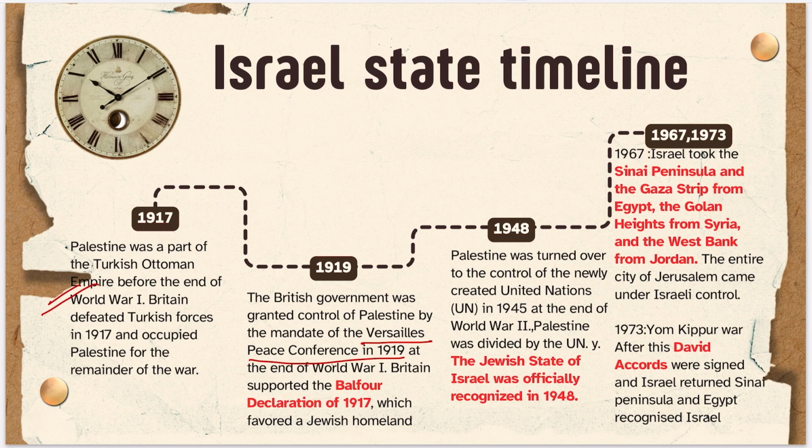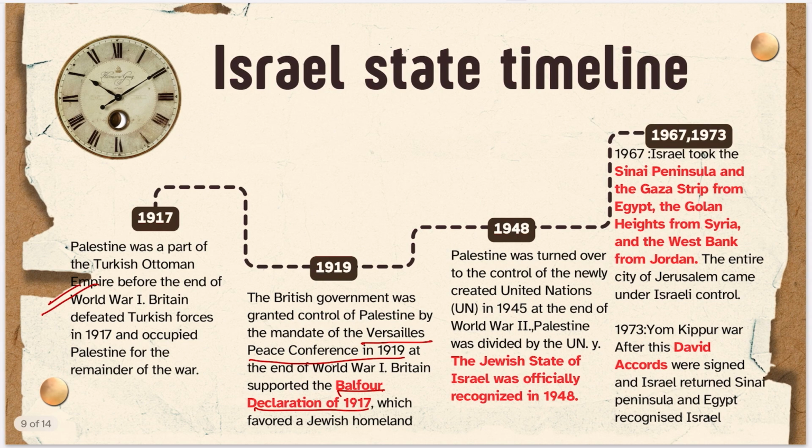And Britain, in its Balfour Declaration of 1917, had already favored a Jewish homeland, which means even before it was granted the land, it had declared in the Balfour Declaration that it supports the right of Jewish people to have a homeland, and Jewish people assert that Israel is their homeland, right? So the Balfour Declaration is important and you all must remember it.